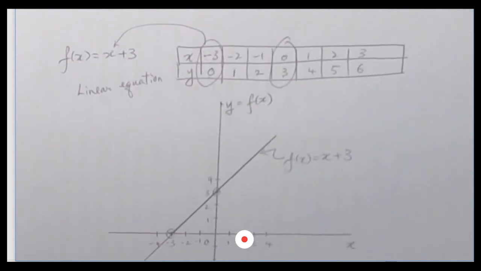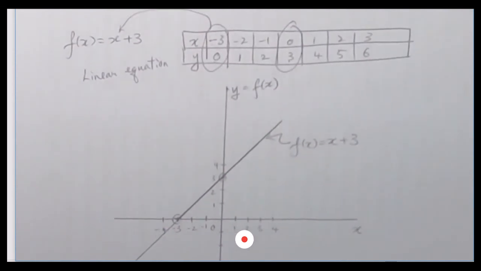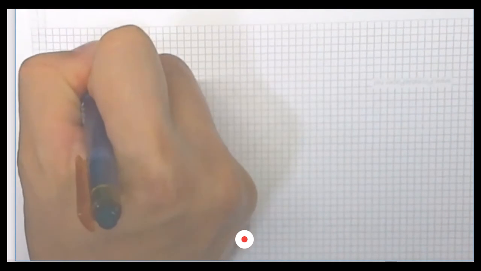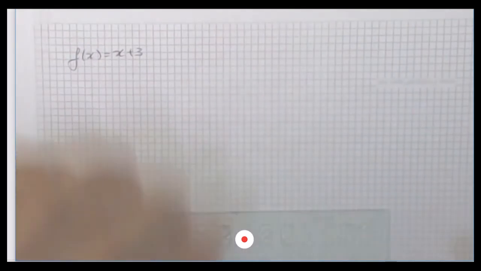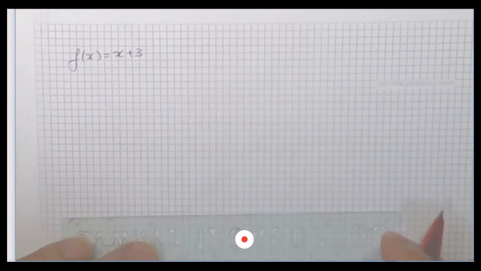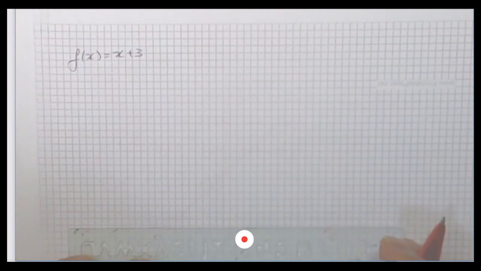Okay, on a piece of paper, and then you can plot the graph. Also, you can use a piece of graph paper, what we call a graph paper. Let's see. If we've got a graph paper like this, we have the function f(x) equals x plus 3. In a graph paper, you have all the markings.